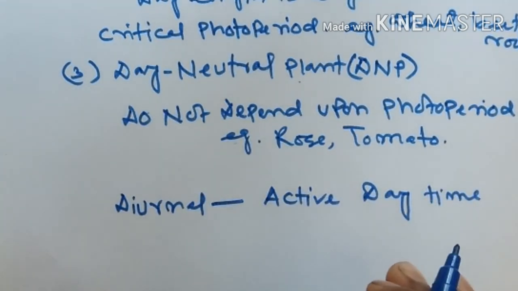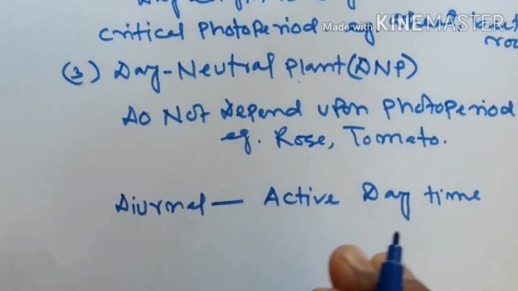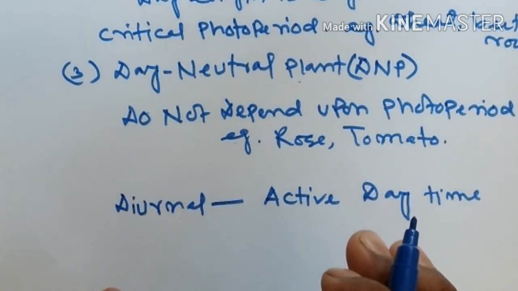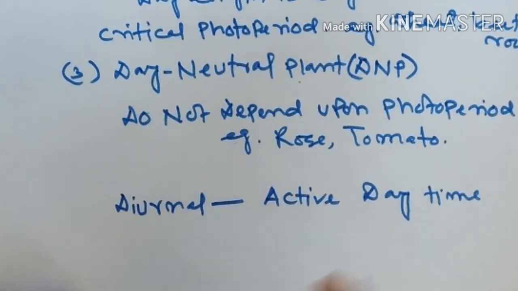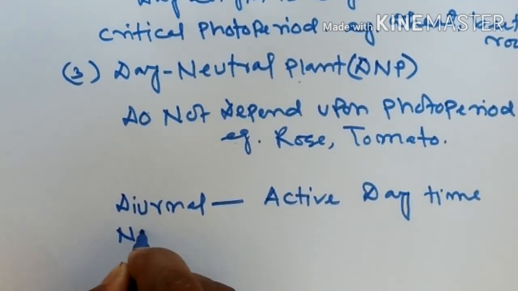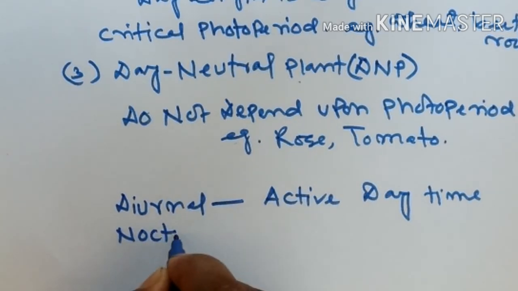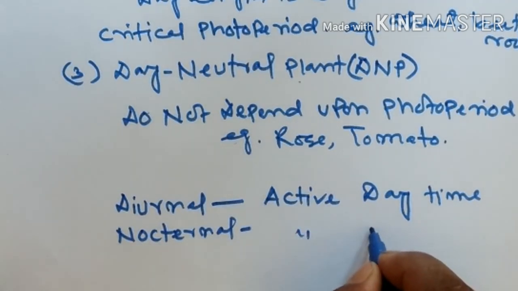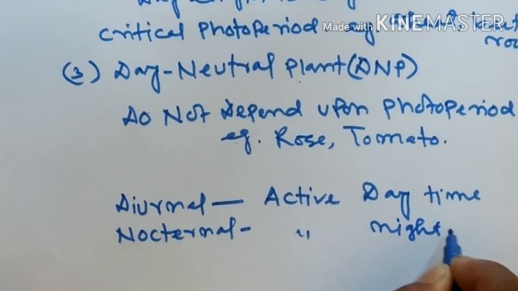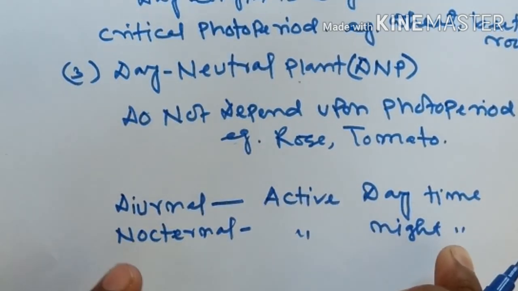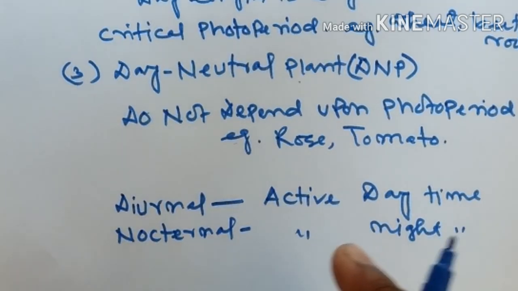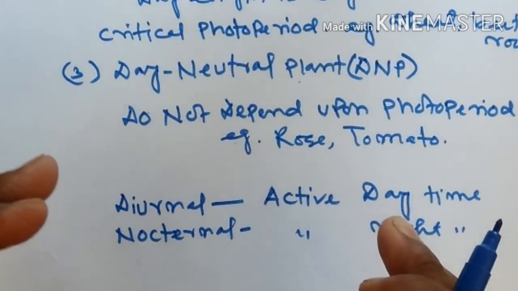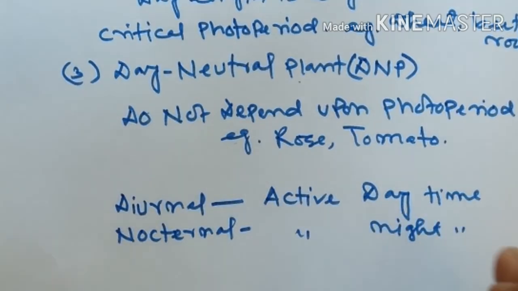Animals like human beings, cats or cattle are diurnal. On the other hand, another type of animal is nocturnal. That means they are active during night time. These are known as nocturnal. For example, owl. This type of animal becomes active during night time.